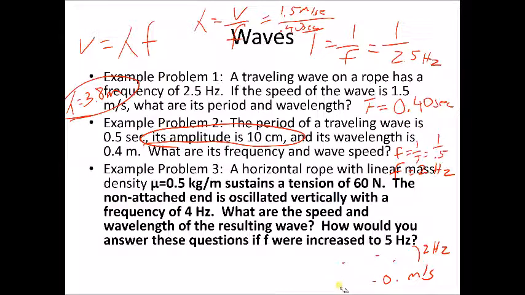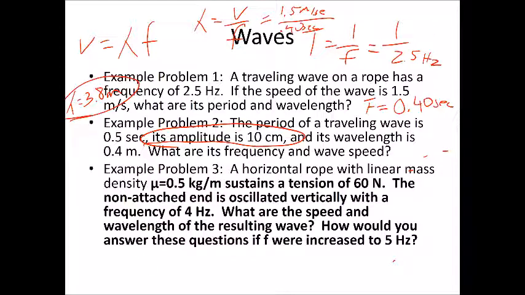Moving on down to number 3. A horizontal rope with a linear mass density of mu sustains a tension of 60 newtons. The knot attached end is oscillated vertically with a frequency of 4 hertz. What are the speed and wavelength of the resulting wave?